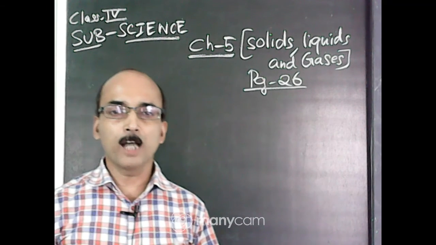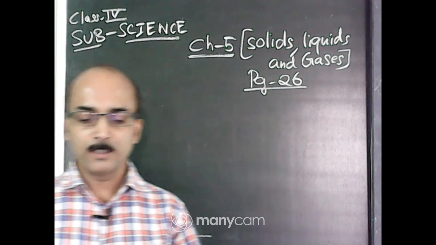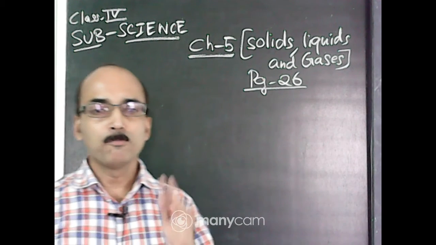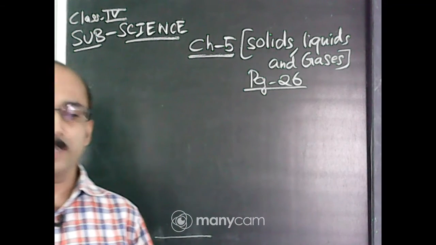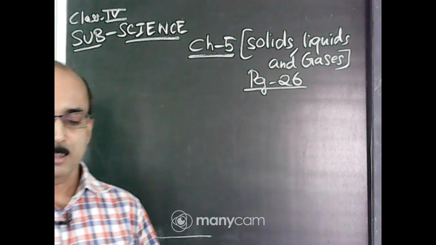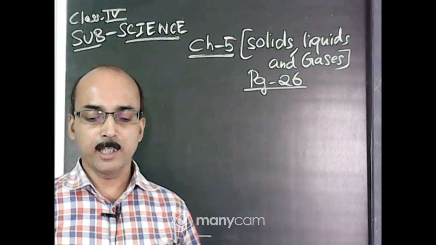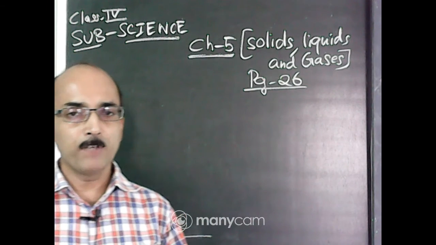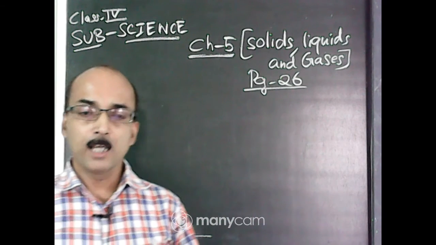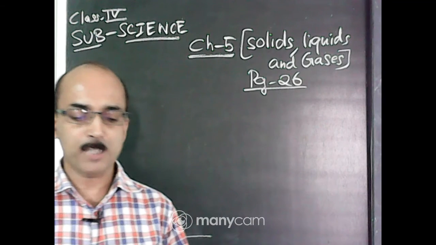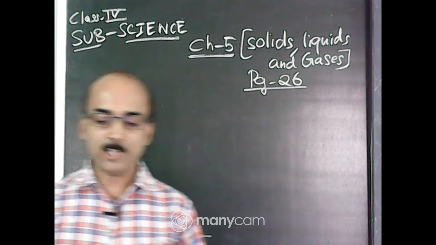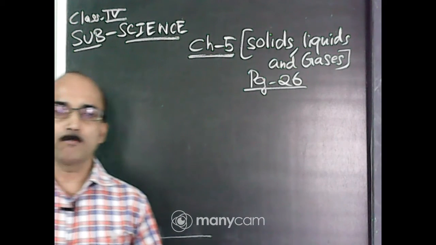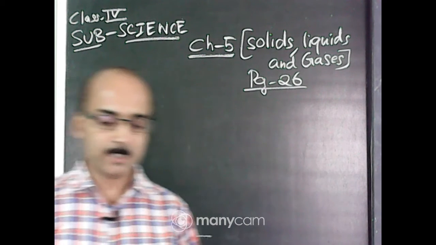So, what we have learned now: matter has mass and occupies space.